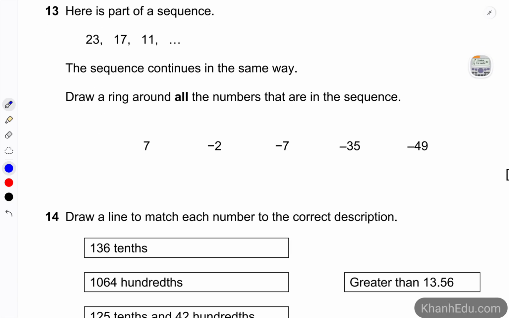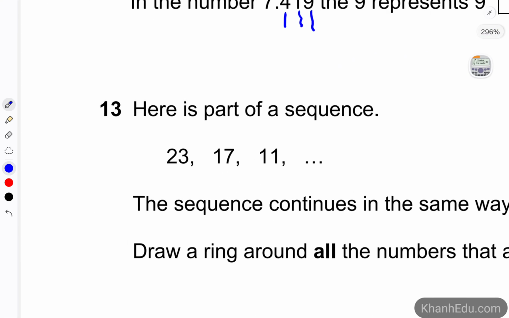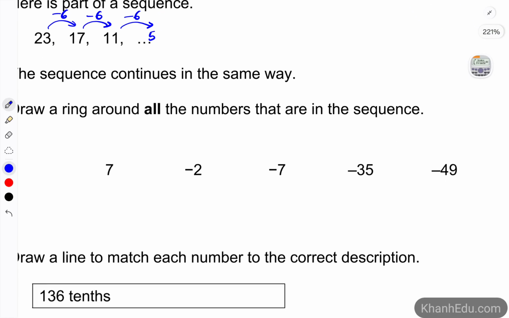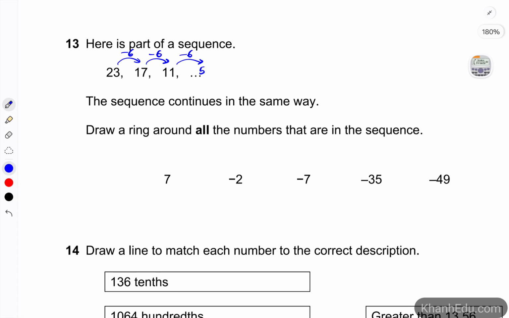All right, number 13. Here is part of a sequence, and this sequence continues in the same way. Let's see the pattern in it. From 23 to 17, we subtract 6, and 17 to 11, we subtract 6. And if we continue, then the next number is going to be number 5. Draw a ring around all the numbers that are in the sequence.